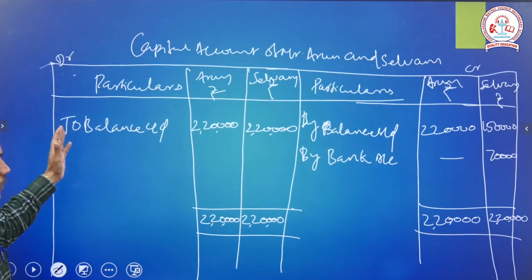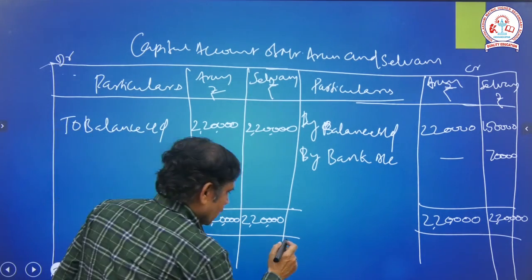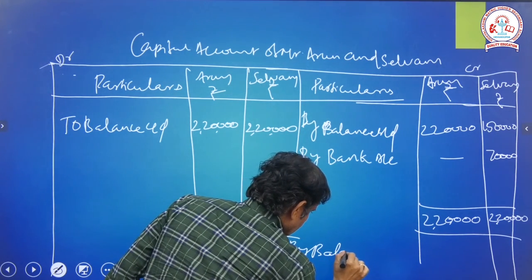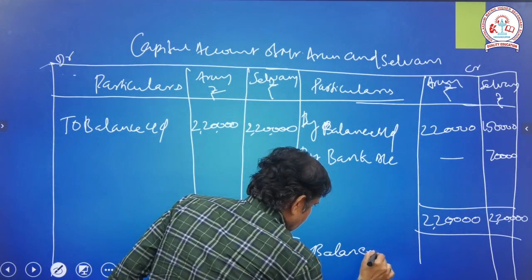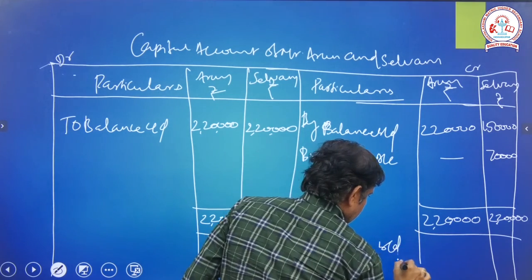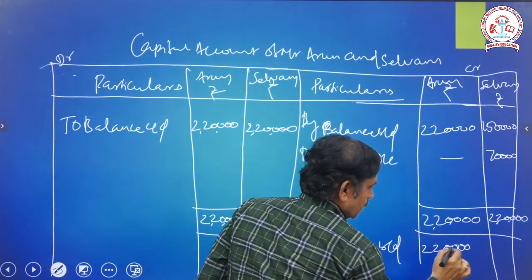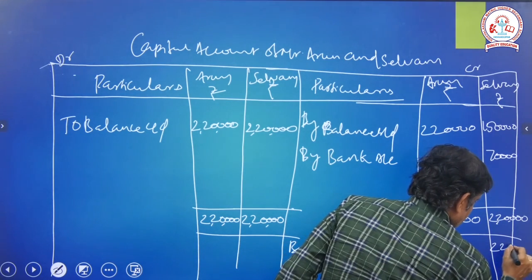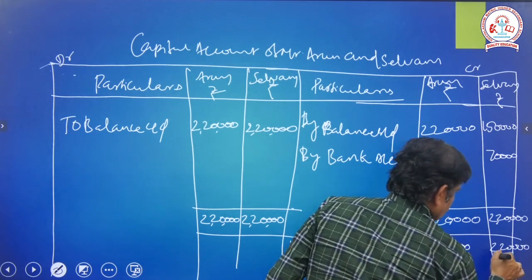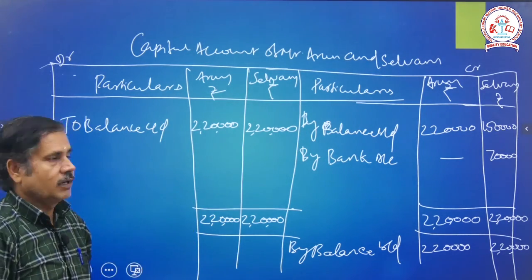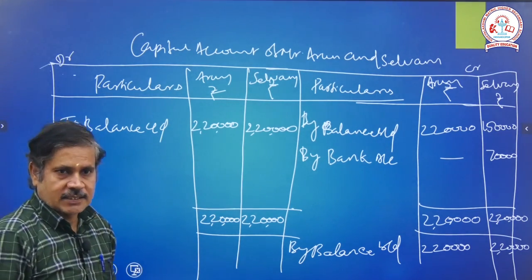This value is transferred to next year's opening balance: by balance b/d, 2,20,000 and then 2,20,000. So this is the capital account for our partners' capital account, fixed basis.